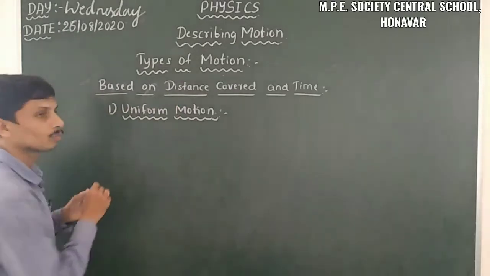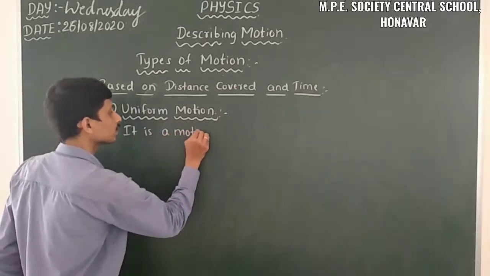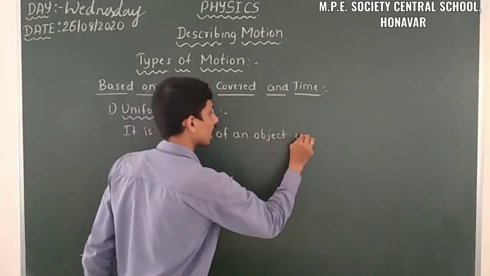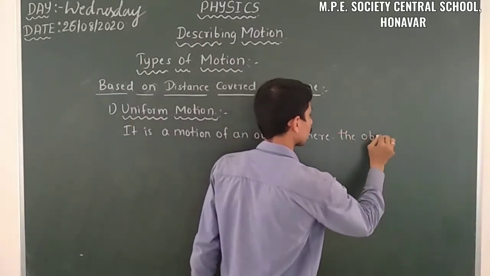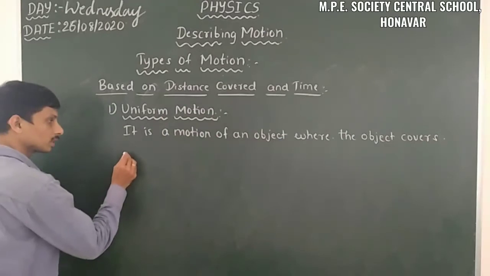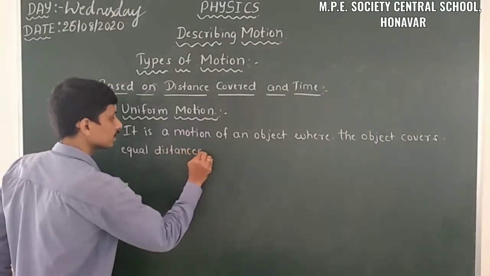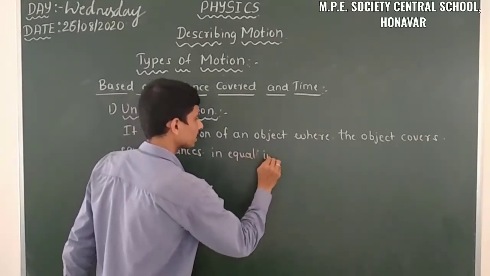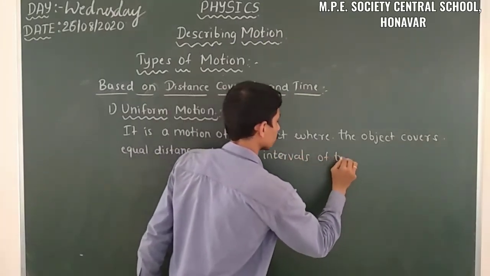It is a motion of an object where the object covers equal distances in equal intervals of time.